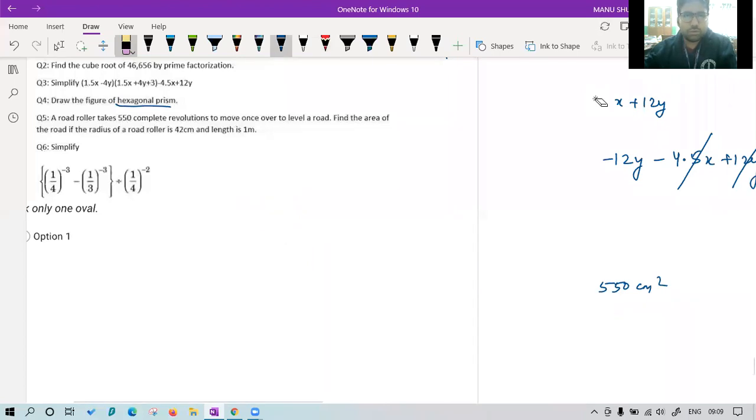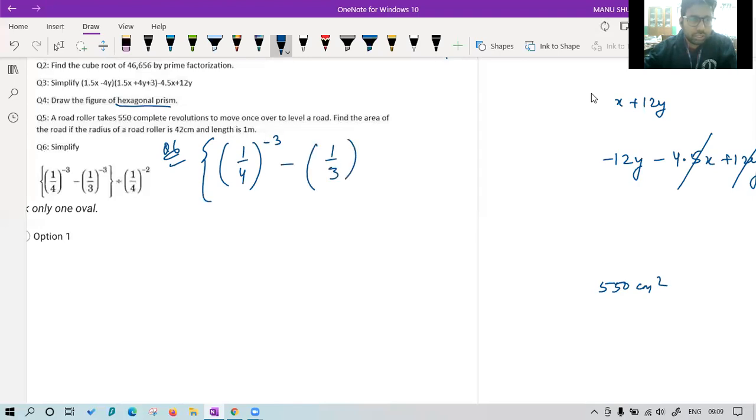Okay, now question number 6. The question is saying (1/4)^-3 minus (1/3)^-3 divided by (1/4)^-2. Okay, so let's see what will happen.